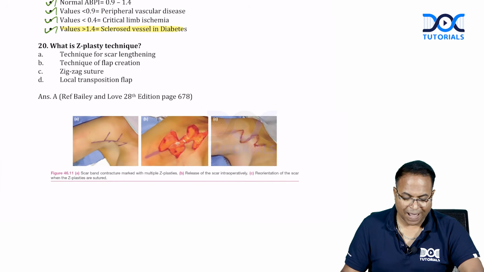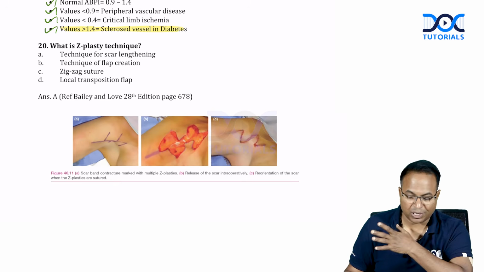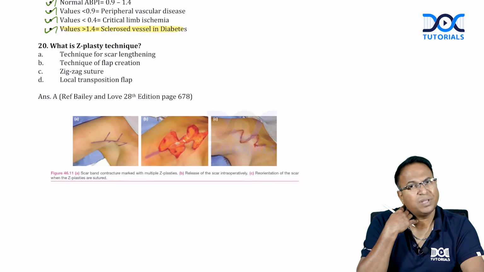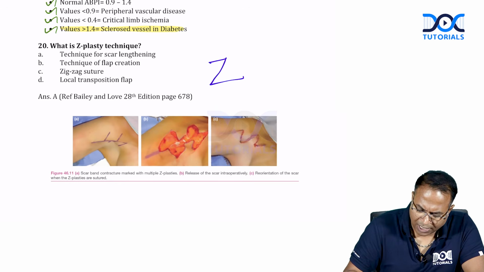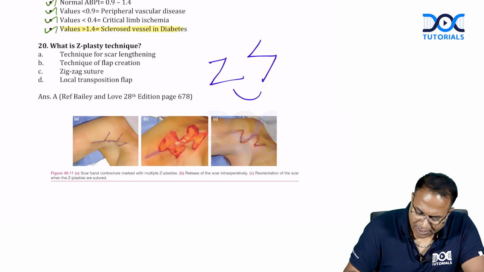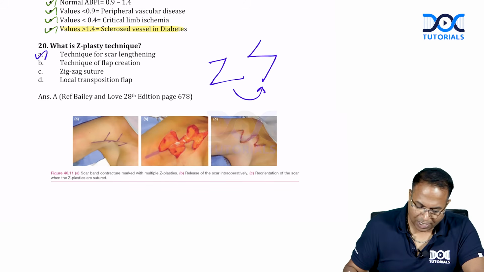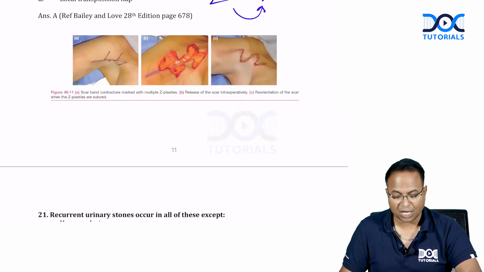What is Z-plasty technique used for? So, equally distributed questions from each specialty, one question. Z-plasty is a technique especially used in burns. They have a neck contracture. We put a Z-shaped incision and close it like an S. Z becomes S, and the contracture extends. So, the technique for scar lengthening is called Z-plasty. It's a very common question.